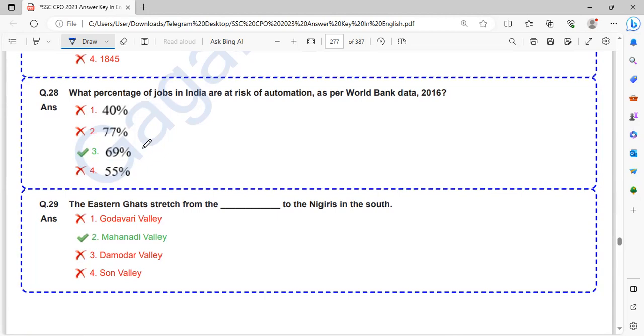So World Bank data has told that Indian jobs are at risk of automation. So what percentage of jobs are at risk? That is 69% of jobs are at risk. Now the AI has taken power, so most of the people have lost their jobs. So in 2016 itself, the World Bank data had told that 69% of jobs in India will be at risk.